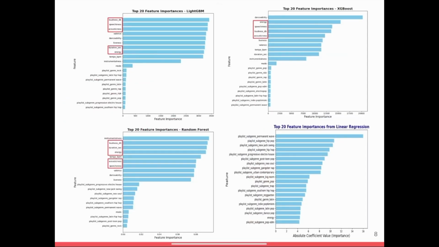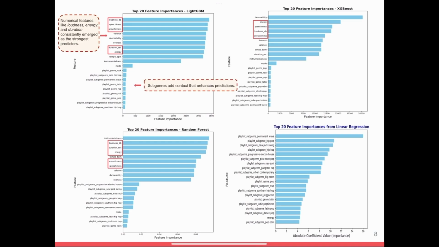Now let's talk about what makes a track popular based on our analysis. Numerical features like energy, loudness, and duration emerge as the strongest predictors of popularity. These features capture a track's composition and emotionally connect with listeners. Metadata features, such as subgenres, provide valuable context but play a secondary role compared to musical attributes. From the bottom right plot, we can also see that linear regression over-relied on subgenre features. This highlights the importance of using LightGBM to fully capture the nonlinear patterns, such as how danceability and acousticness interact with other features to influence popularity.